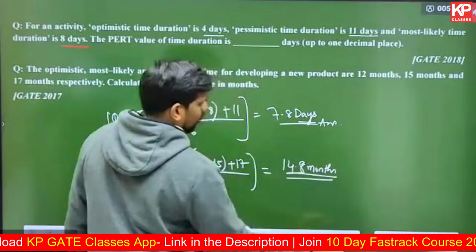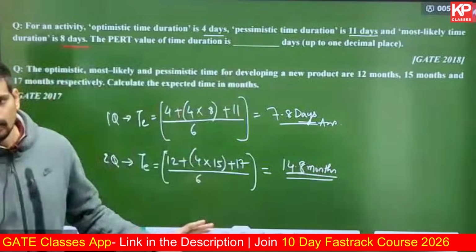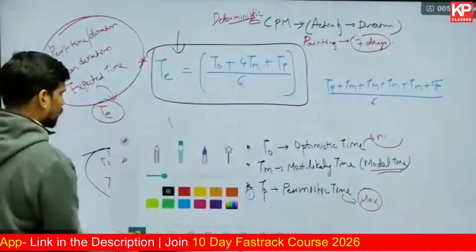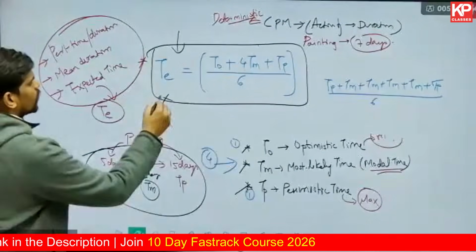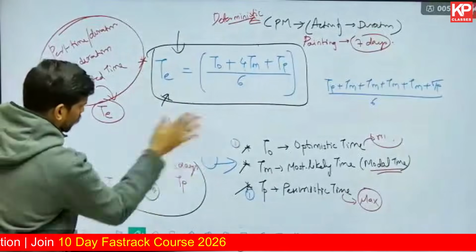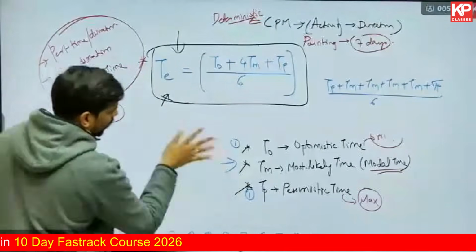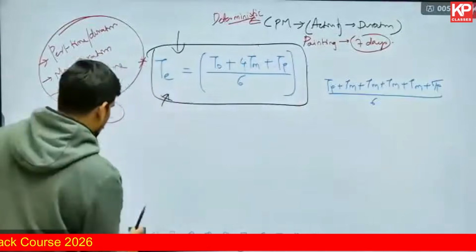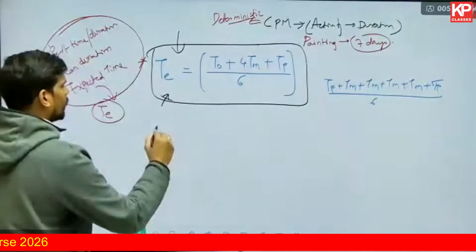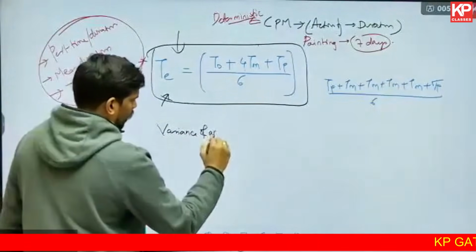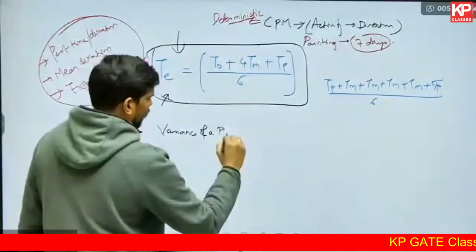So in PERT, the most important concept, the numerical most repeated in the GATE exam, is this particular formula. There are other formulae also, and I'll just write one down without explaining it, so you can read about it further. If you want to read about PERT further, you can read about the formula for variance of a PERT activity.